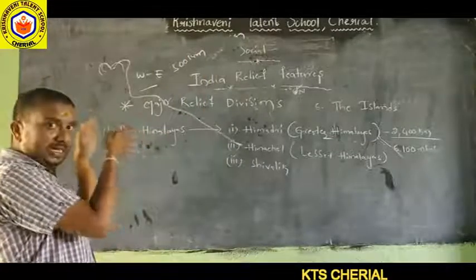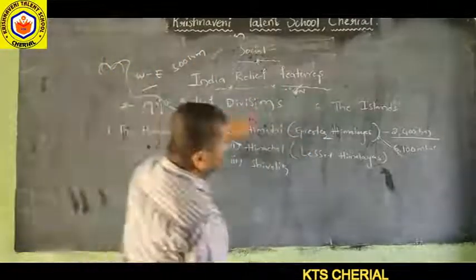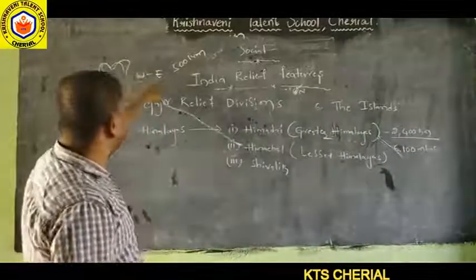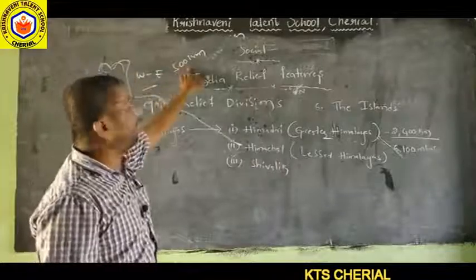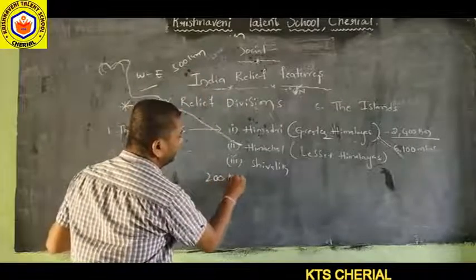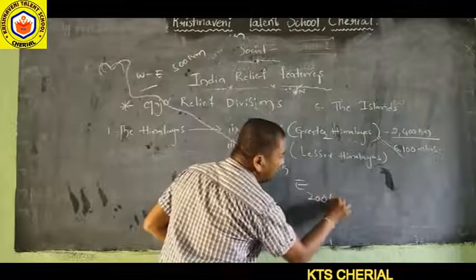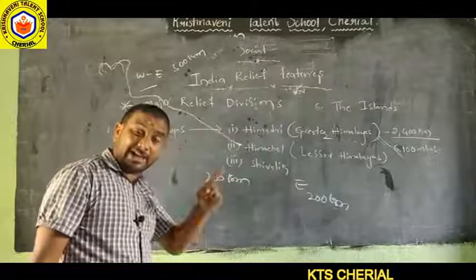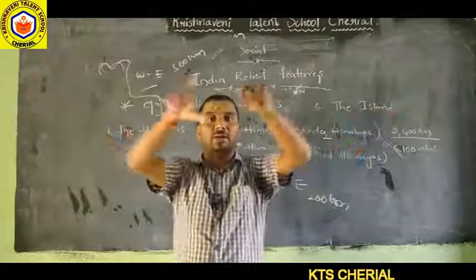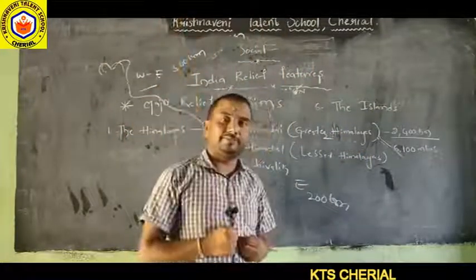In the west part, the Himalayan mountains extend from Jammu and Kashmir to Arunachal Pradesh, nearly 2,400 kilometers, the complete length, in a west to east direction. In the western part, it is 500 kilometers. In the central part, 200 kilometers, and in the eastern part also 200 kilometers. So the width of the Himalayan mountains in the west side is 500 kilometers.